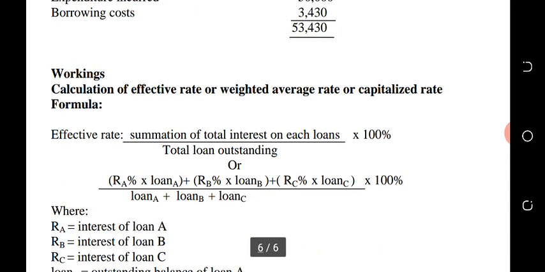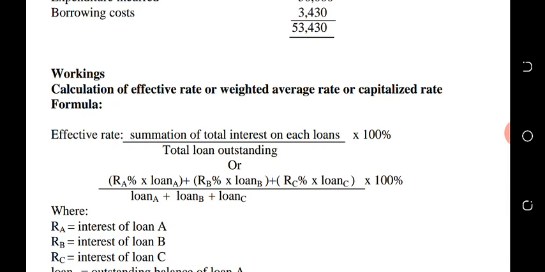The effective interest rate, or the capitalization rate, or you say the weighted average rate, is the summation of the total interest on each loan over the total loans outstanding, times 100%.